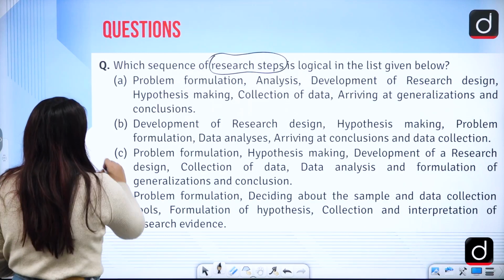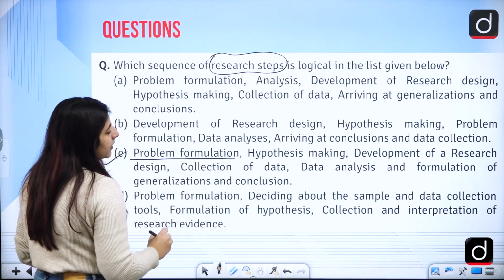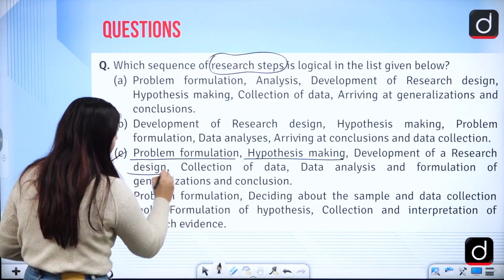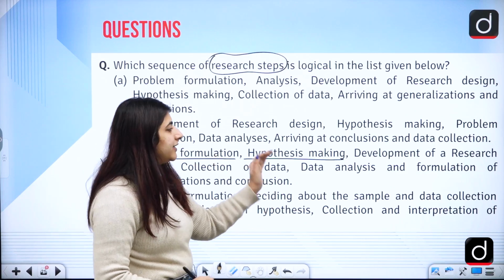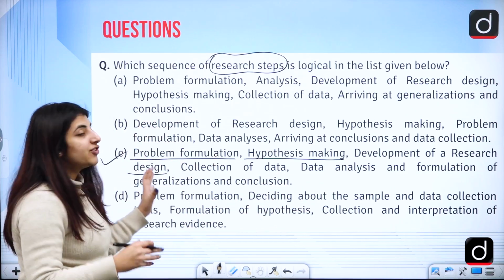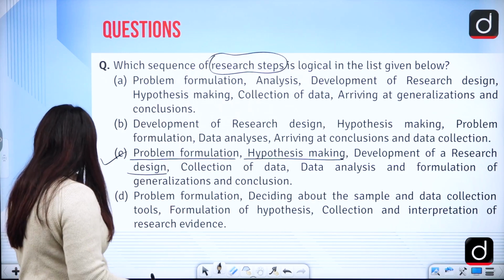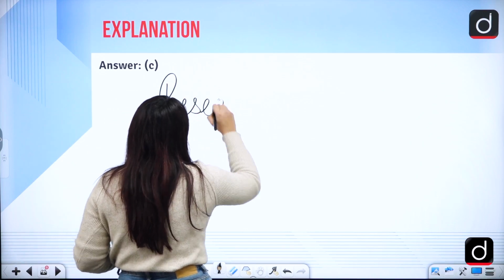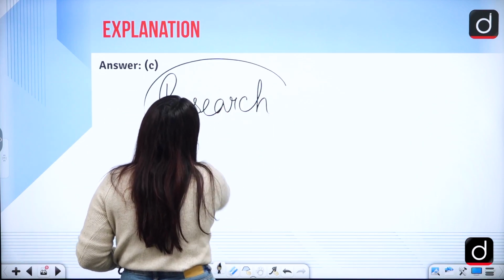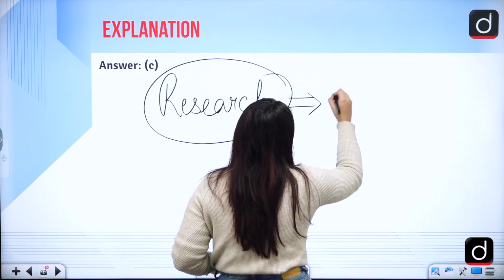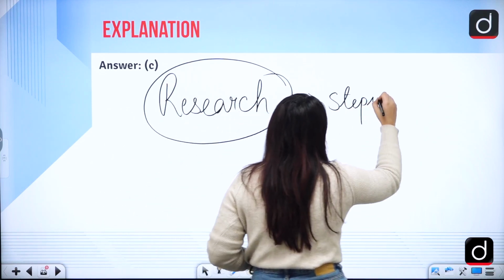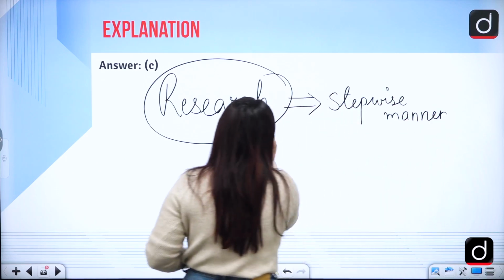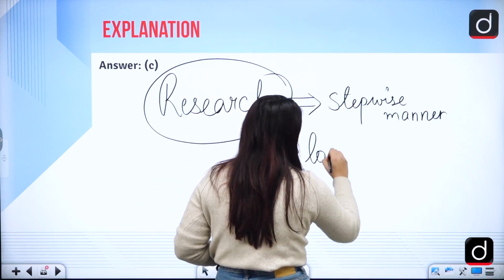What is that? Problem formulation, hypothesis making, development of a research design, collection of data, data analysis, and formation of generalizations and conclusions. Let us just do things here, right? First of all, when we want to conduct research, we should do it in a step-wise manner, because it is always logical in nature to do that.